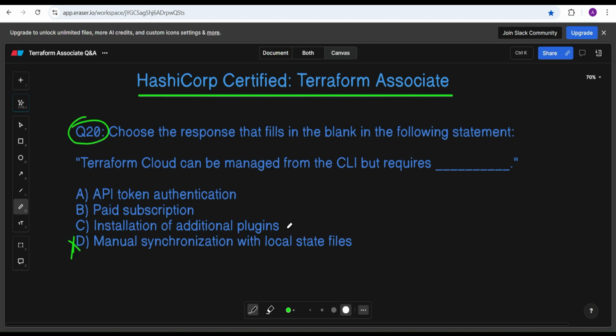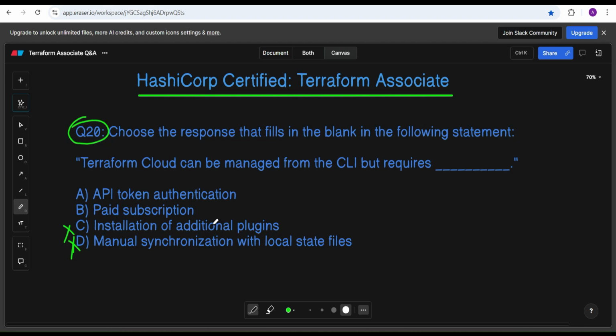Installation of additional plugins. We don't have any plugins required. The Terraform CLI typically includes functionality to interact with Terraform Cloud without additional plugin installations. So managing Terraform Cloud from the CLI does not require the installation of extra plugins. So this is also wrong. Paid subscription.